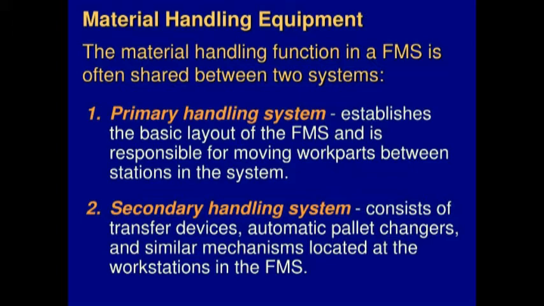The secondary material handling system transfers the work from the primary system to the machine tool or other processing stations, and its function is to position and locate the parts with sufficient accuracy and repeatability at the workstation for processing.